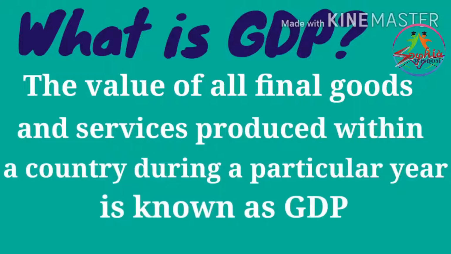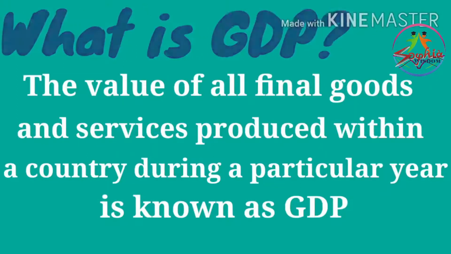What is GDP? The total value of final goods and services produced in our country in a year is called the GDP. By this time you might have observed that when GDP is discussed, the year is given as 2009-10 or 2011-12 or maybe 2020-21.